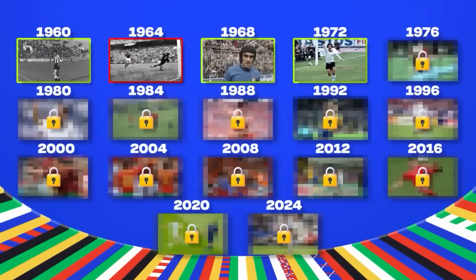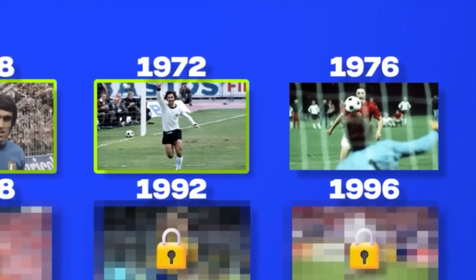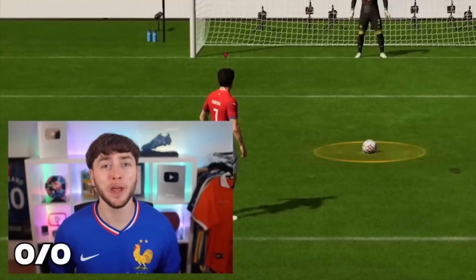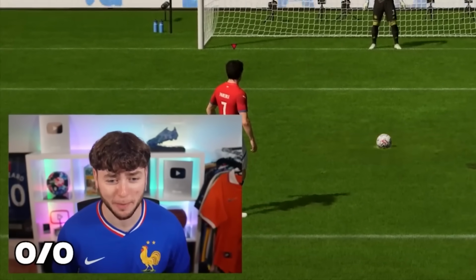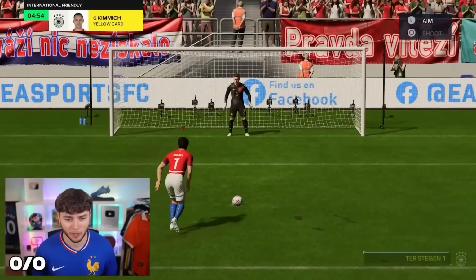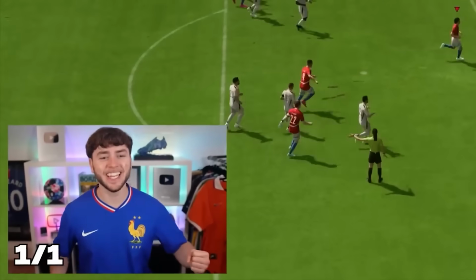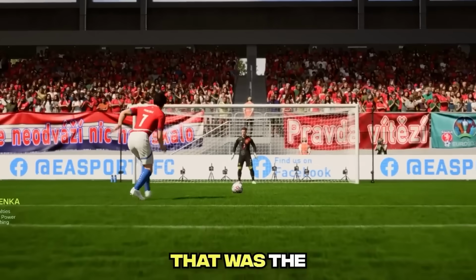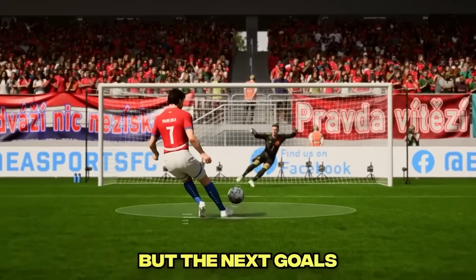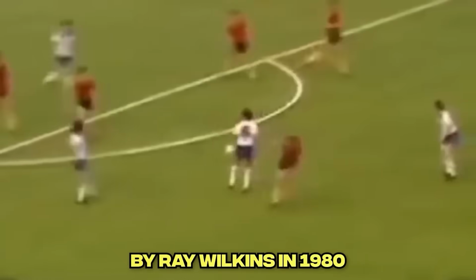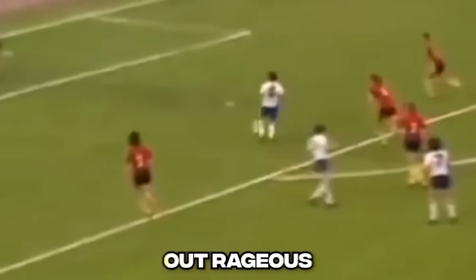For that reason, we're moving on to 1976. Antonin Panenka to win the Euros for Czech against Germany. Can he do it on his first attempt? Surely. Yes, he can. Let's go. That was the easiest goal yet, but the next goals get so much harder, like this goal by Ray Wilkins in 1980. This goal was simply outrageous.